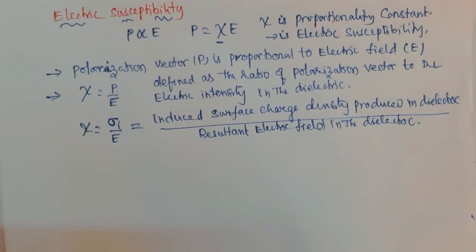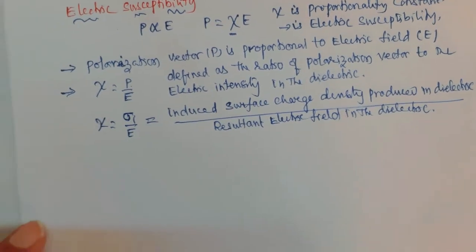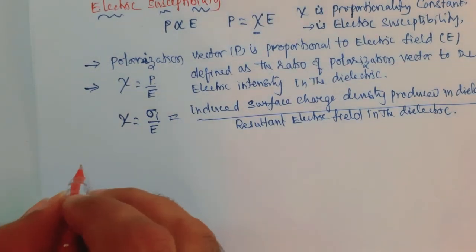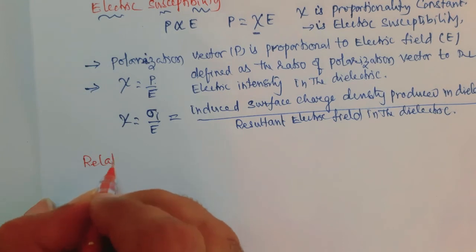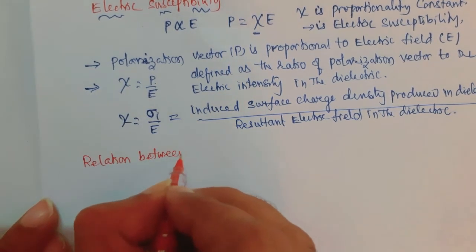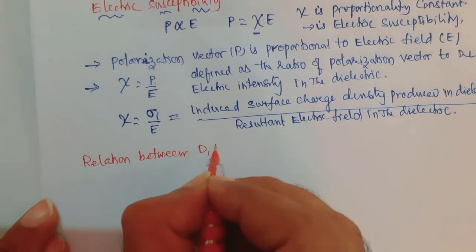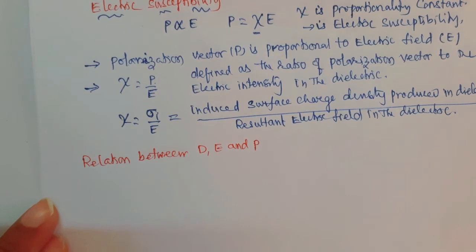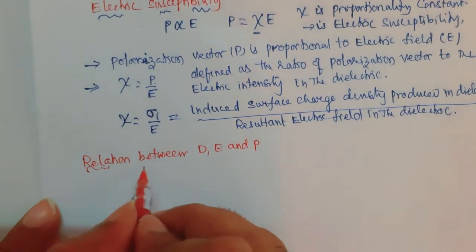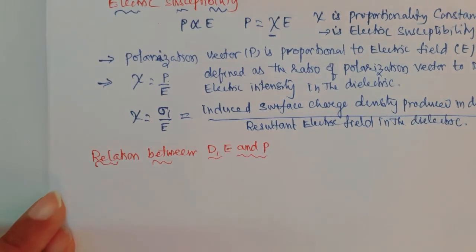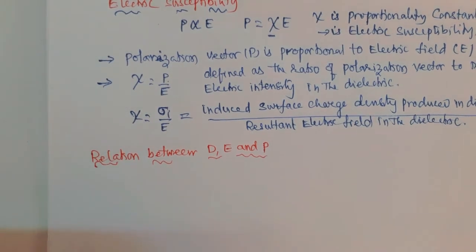What is the relation between D, E and P? Now, what is D, what is E and what is P?